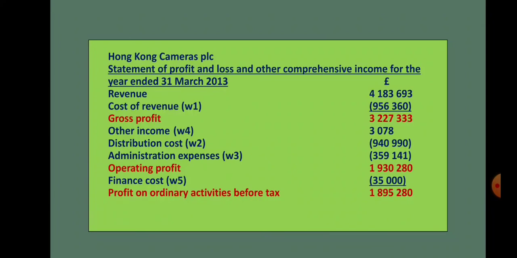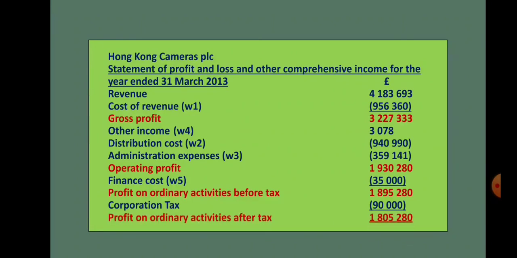Then finally, we have to deduct the tax, that is corporation tax, which is also called as tax on profits. This is the provision what they have created. So after deducting the corporation tax, you will be getting profit on ordinary activities after tax. So students, you need to show this format in the same manner. You cannot deviate from the format, and all the description should be clearly given. Since it is a standard format, the format also carries marks. So this is how you have to prepare the statement of profit and loss and other comprehensive income.